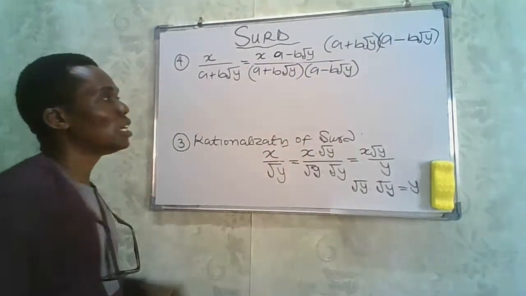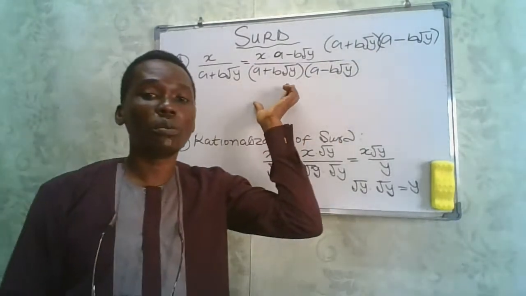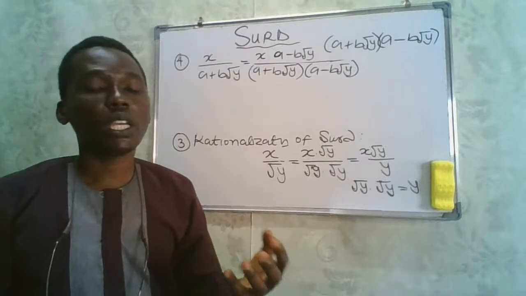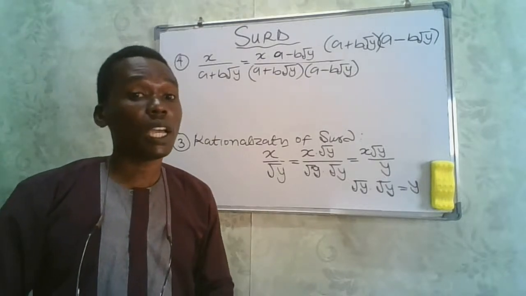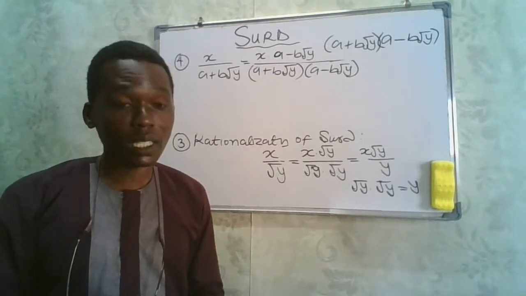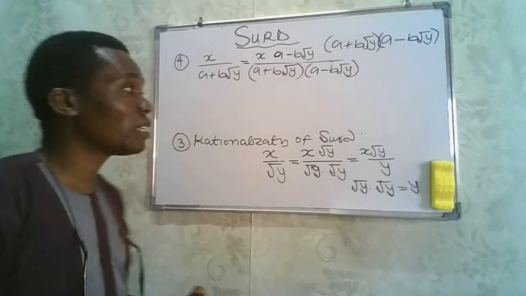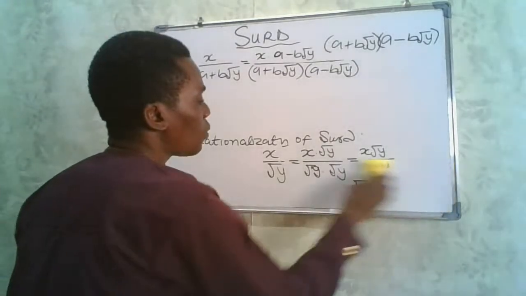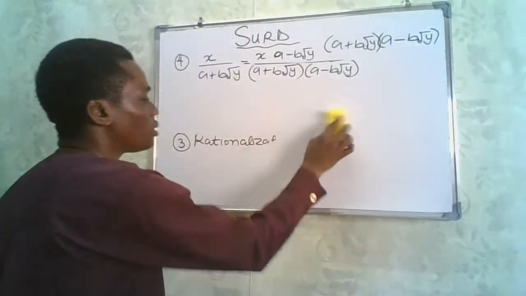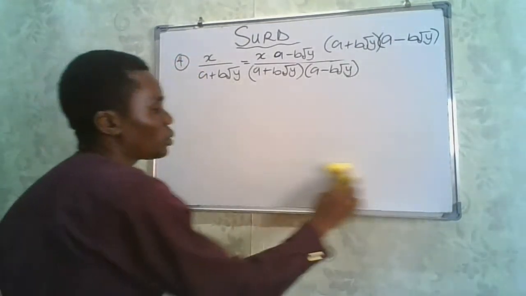If you do this, you make the denominator rational. That way you can easily find the LCM, and then you can simplify that surd, and you get your solutions.